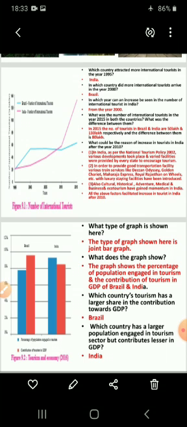So here we will find the reason for the increase in tourists after 2010. So during the year 2010, the Commonwealth Games in Delhi was held. Understood? And it helped in boosting tourism in India.